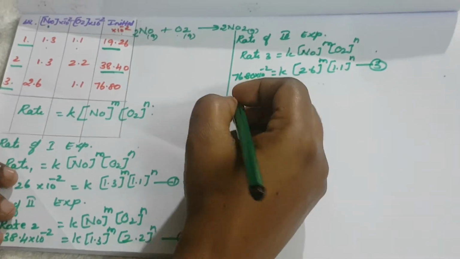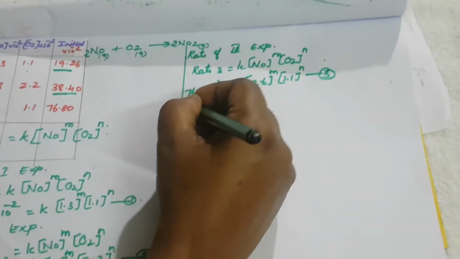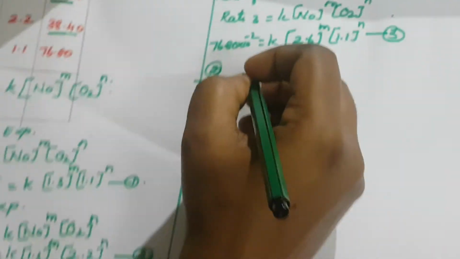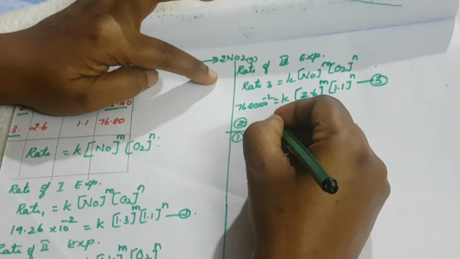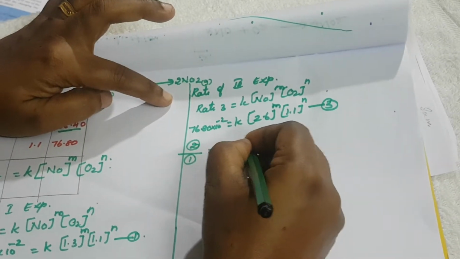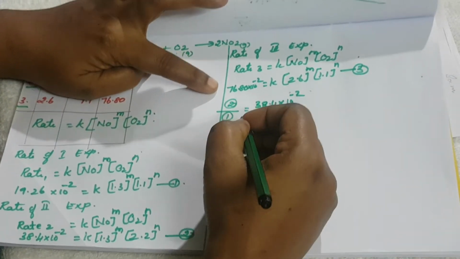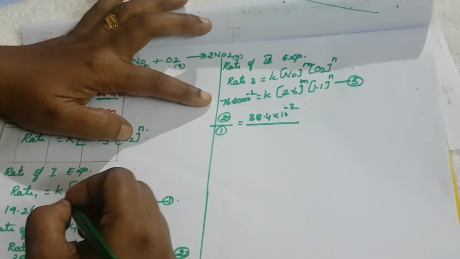Now simplify the second equation divided by the first equation. What is the second equation? So here 38.4 into 10 power minus 2 divided by the first equation. What is the first equation?